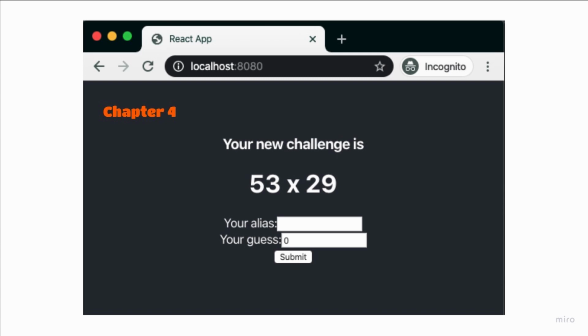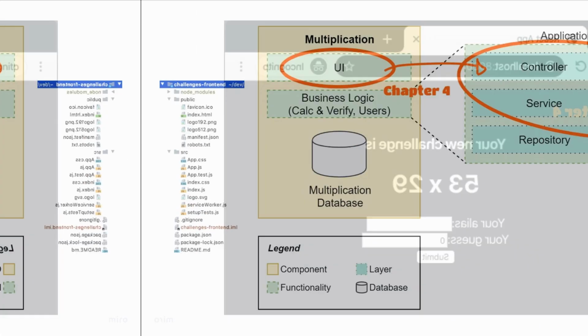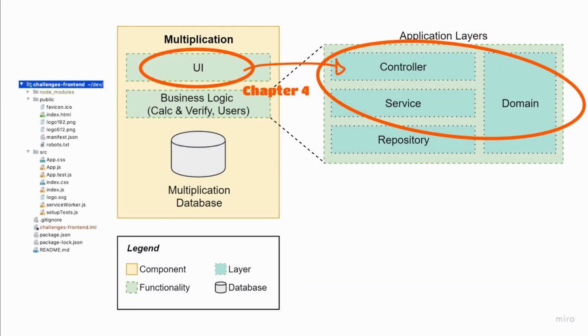So Chapter 4 helps you build a user interface in React. It is very basic, but you will learn some core concepts of this framework. Since this is a book about microservices, I wrote it in a way so you can skip it if you're not interested in writing front-end logic. It is there only to complete the whole picture. Once you reach the end of Chapter 4, with the React frontend running, our users can start sending challenges to the backend, and therefore we have our first working version of the application.